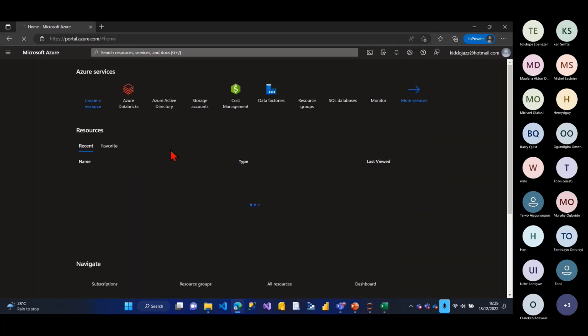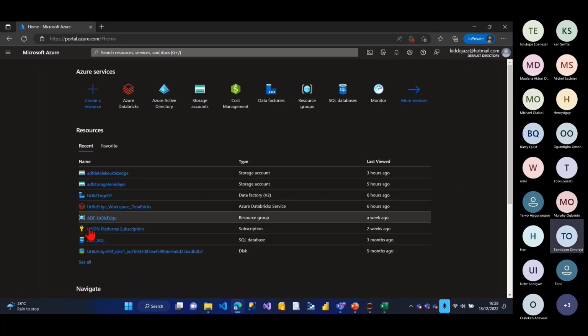Okay, so this is my Azure portal, right? So I need to launch. In Azure Databricks, you have two types of Databricks. Sorry, you have the Community Databricks, which is free. It's telling me this is my subscription that remains. Okay, you have the Community Databricks, which is free. That means anybody can actually use it, right?